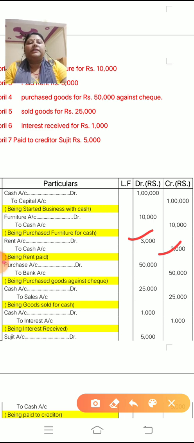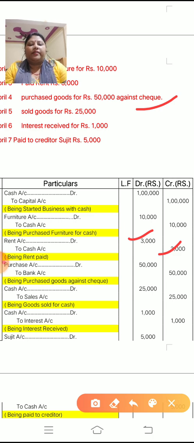So here, purchased goods for 50,000 against check. So you have to write the journal entry in purchase. Purchase account debit. Do not write goods. Purchase account debit to, in which form have you purchased, by paying cash or check? Here you have paid by check.